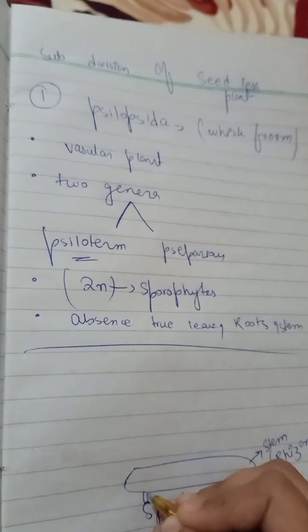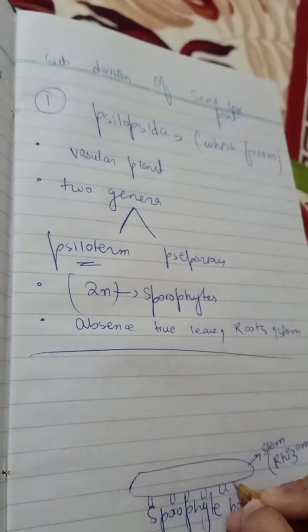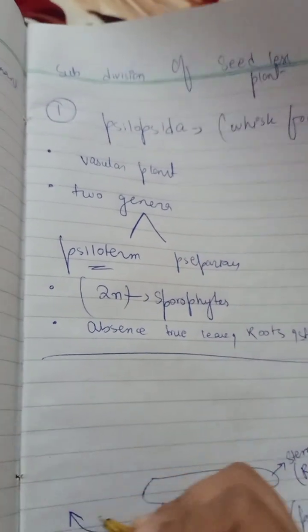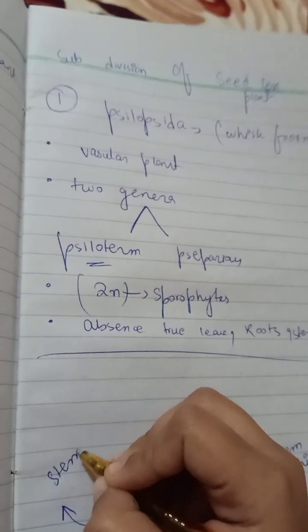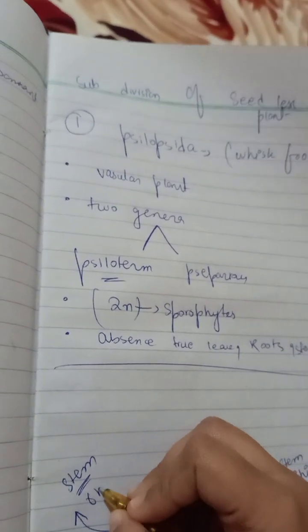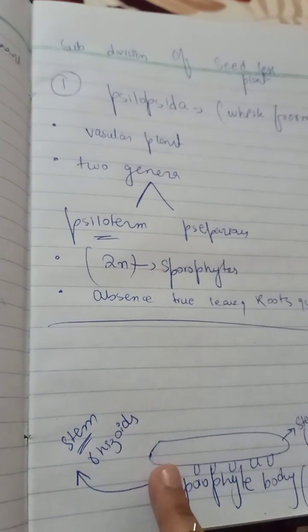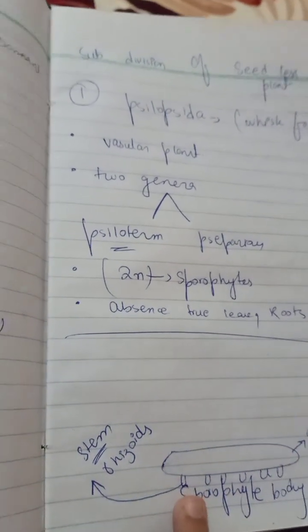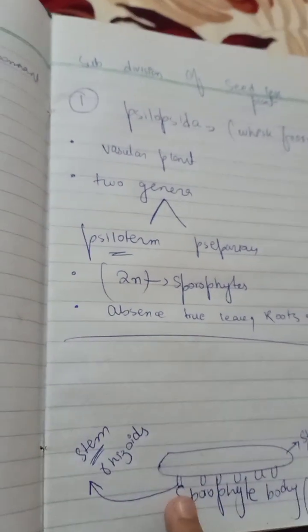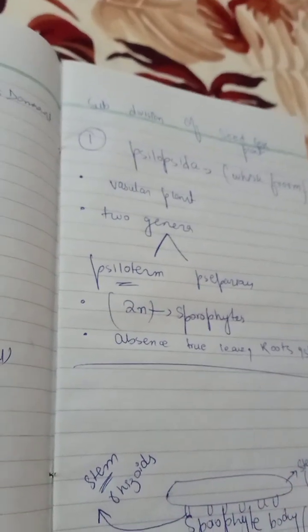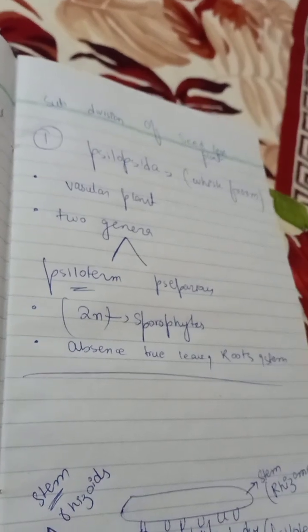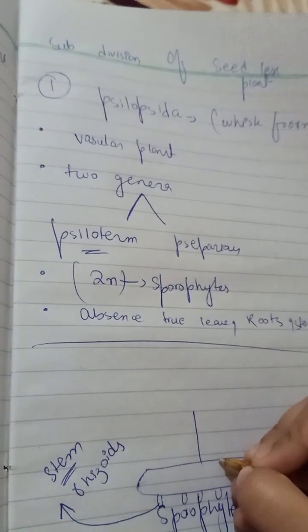And here we have the rhizoids. On the stem there is the underground stem, that is, the rhizome is developed.